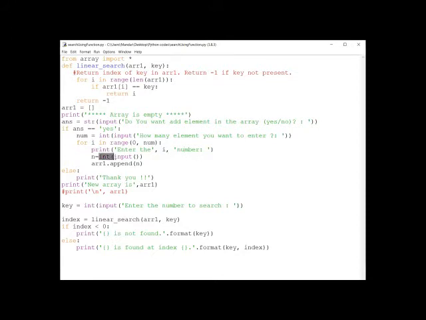Then this is again the syntax for taking the input from the user. So the user is entering any integer type of value here. Let us say I entered 10. So that 10 is stored in n, and with the help of the append function, I am appending that 10 in the array.